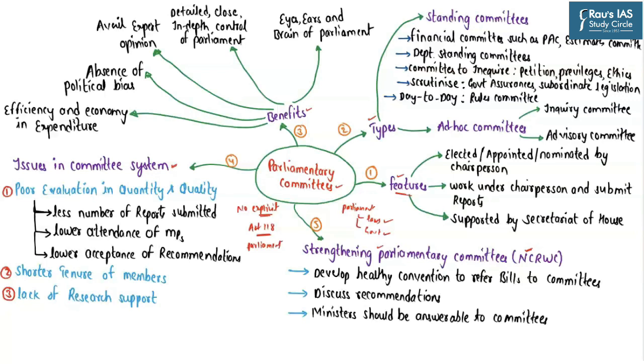So what exactly are the parliamentary committees? If you look at their broad features, the parliamentary committees may either be elected or appointed by the houses of the parliament. So they can be elected or appointed either by Lok Sabha or by Rajya Sabha. And in some cases, the parliamentary committees may be nominated by the chairperson of the house. In the case of Lok Sabha, it will be the Speaker, and in the case of Rajya Sabha, it will be the chairperson of Rajya Sabha.